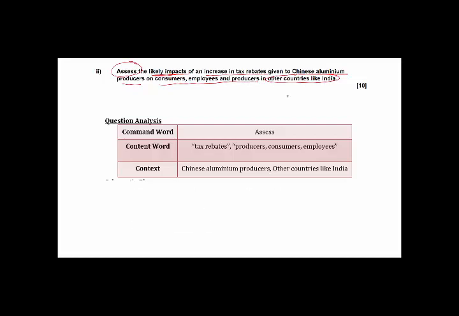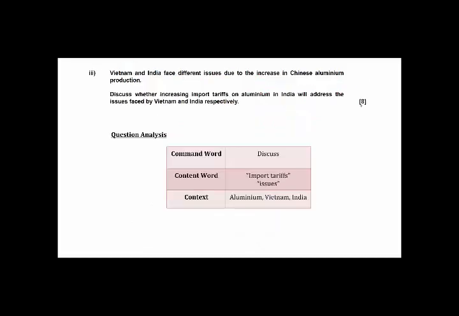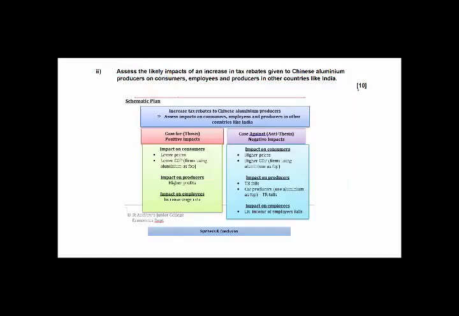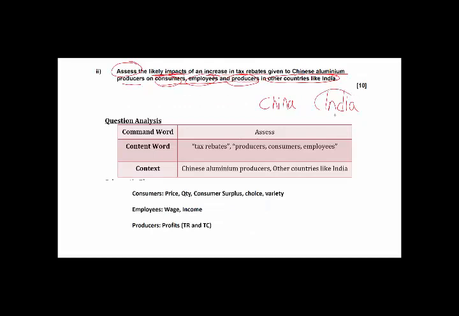So your case study gave you a perspective of China as well as a perspective of India. All right, so the question here requires you to look at what would happen to consumers, employees, and producers in India when there's an increase in tax rebates given to your Chinese aluminium producers.